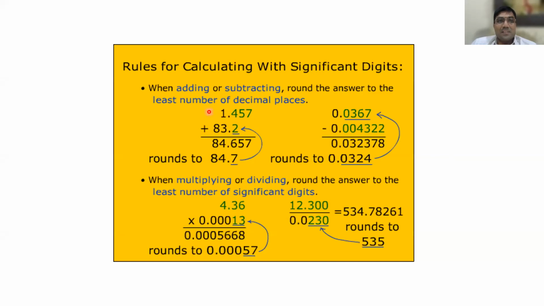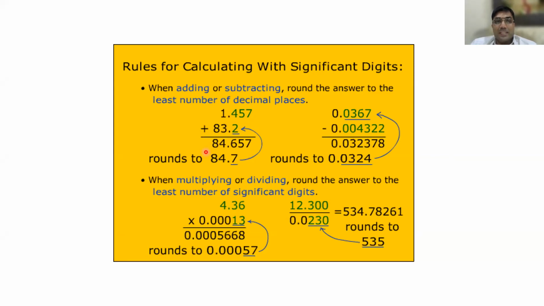Now let us see the first one. First concentrate on 1.457. Let me know how many significant digits are there. 4, sir. Good. 83.2, how many significant digits? 3, sir. In the answer, how many significant digits should be there? 3 should be there. So first add.